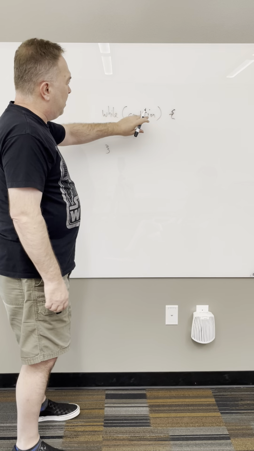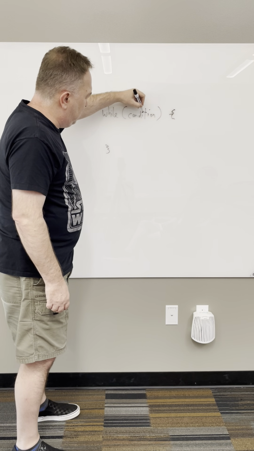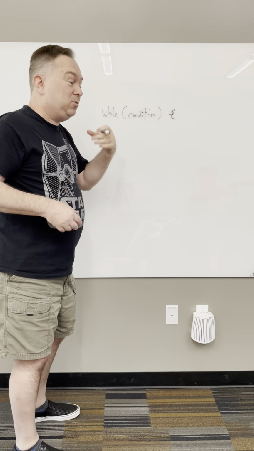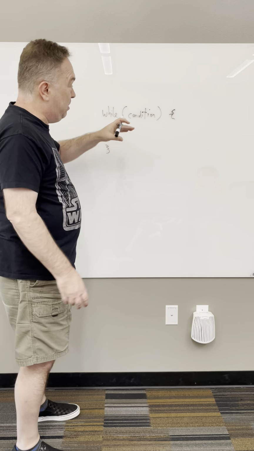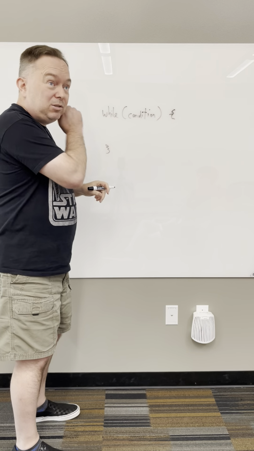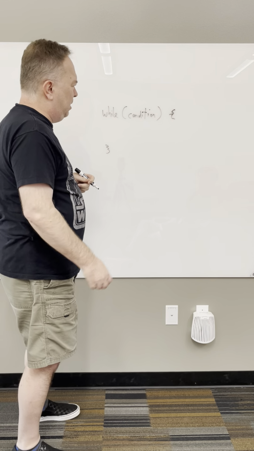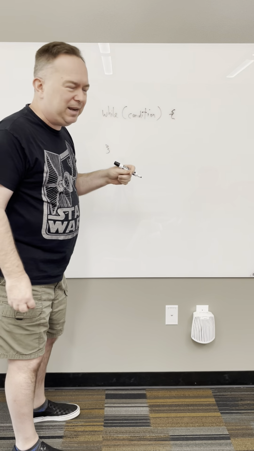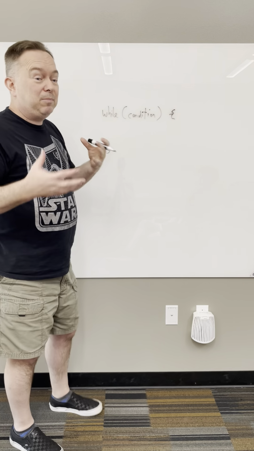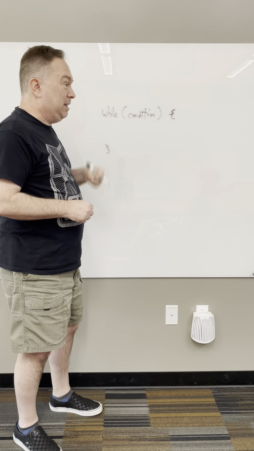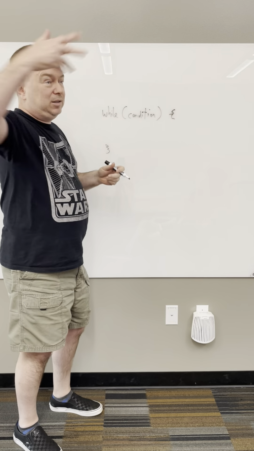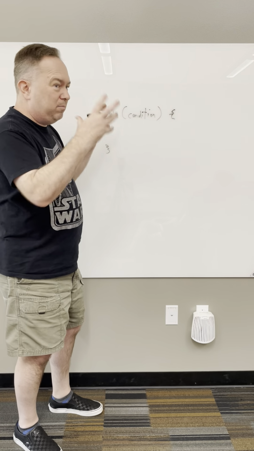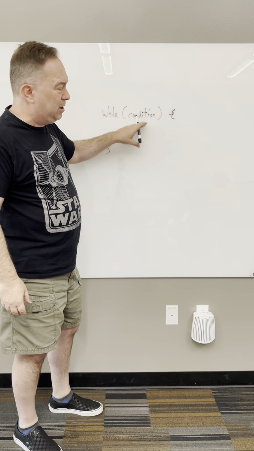Okay. This condition, again, like the if statement, is a Boolean condition, meaning it's something that evaluates to true or false. It could be a variable that gets set to true or false. It'd be kind of dumb, but you could have literally true or false in there, and I'll tell you why that's dumb in a minute. Or it could be some kind of an expression like is Tuesday and balance is greater than 100, right? Some sort of expression that evaluates to a true or false condition.